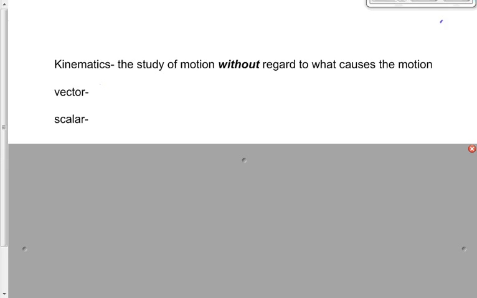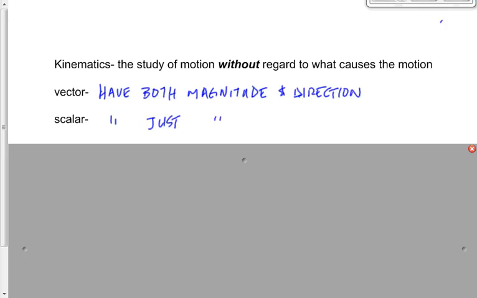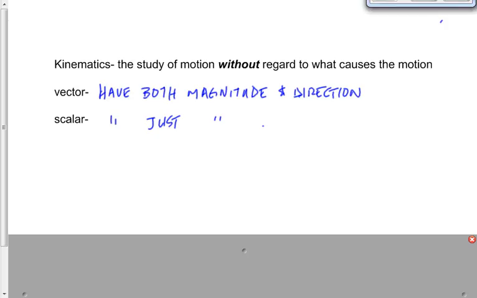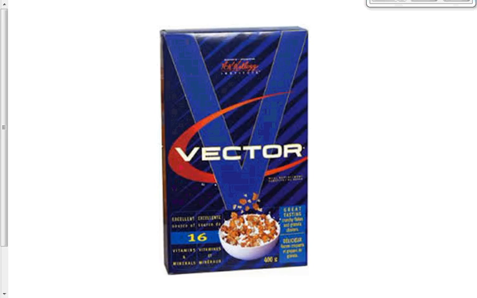Vectors have both magnitude and direction. Scalars have just magnitude. Magnitude only. Scalar cereal, cornflakes, they don't tell you how to eat it. Cornflakes doesn't give you direction. That's a scalar. Vector cereal is a vector. Magnitude and direction. This is a reminder, right? Vector cereal, magnitude and direction.